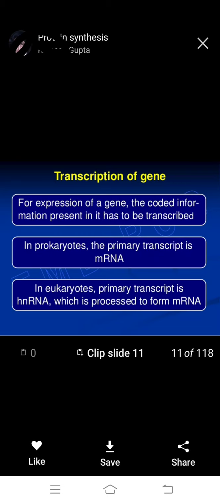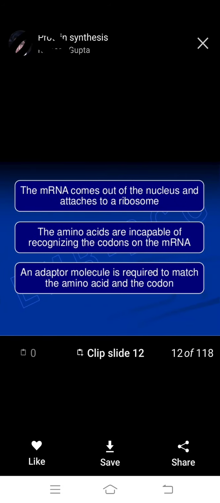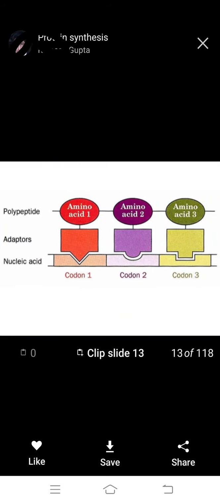In eukaryotes, the primary transcript is hnRNA, which is processed to form mRNA. Then the mRNA goes out of the nucleus and attaches to the ribosome, where it is decoded. We also observe this process.